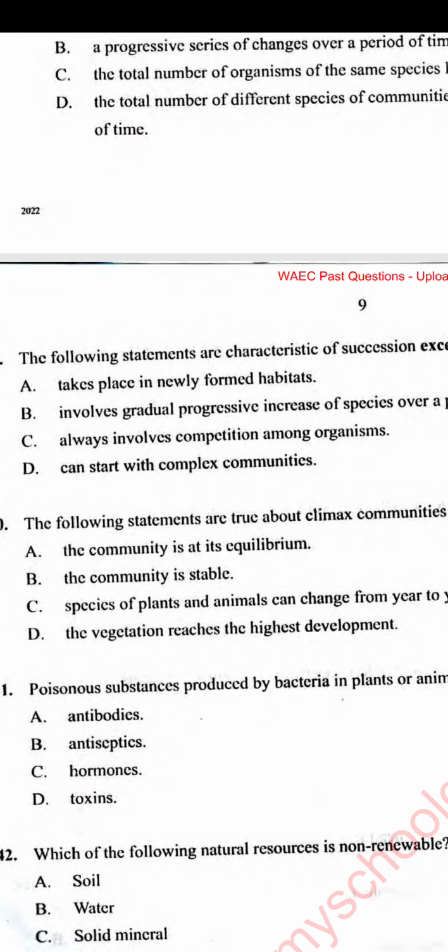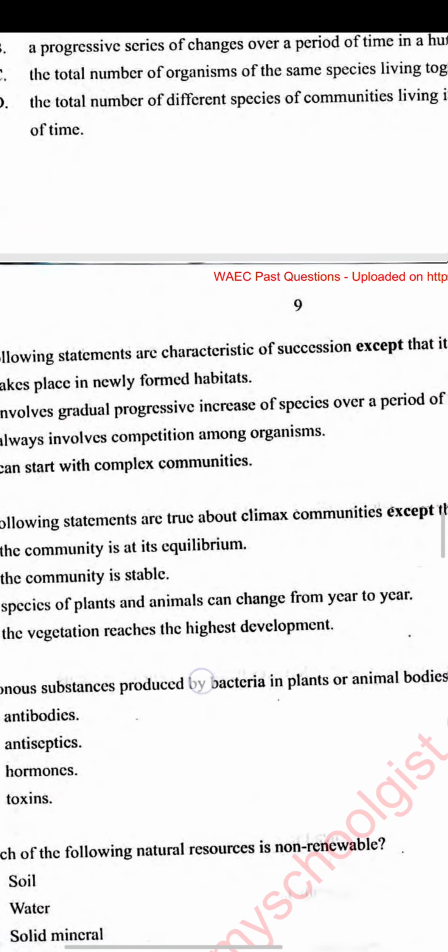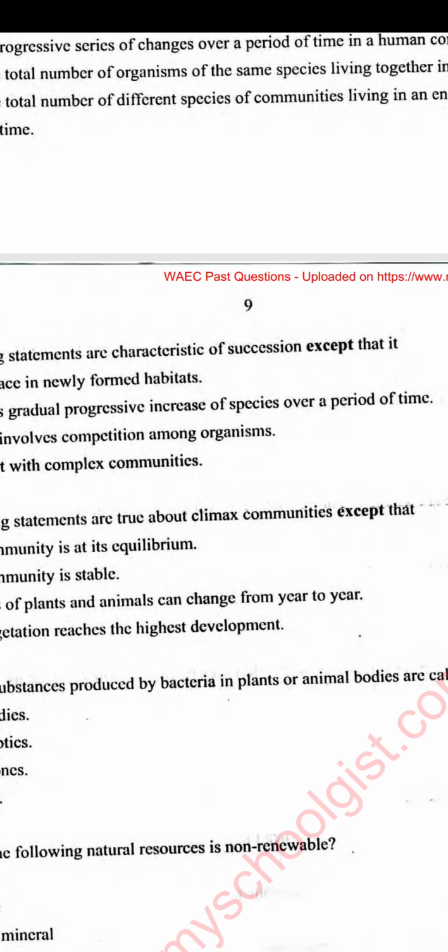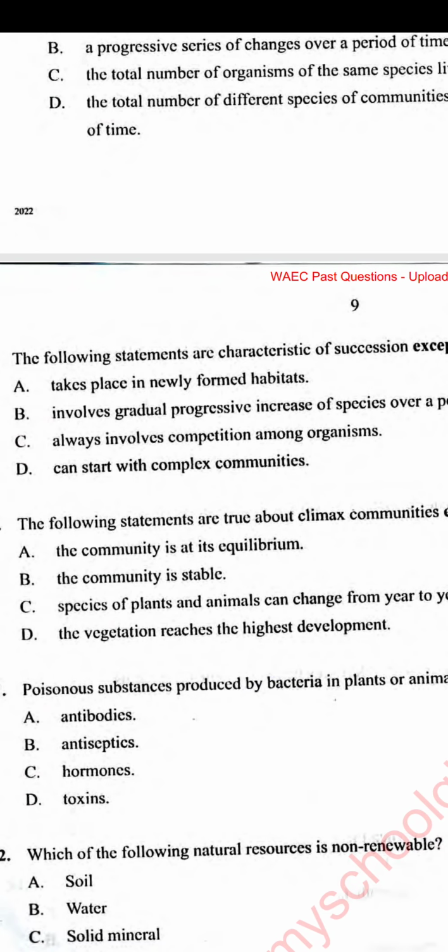Looking at A, B, and D, they are all characteristics of climax community, because climax community means when a community has attained its peak. When a community has attained its peak, it means there will hardly be any changes in that community.